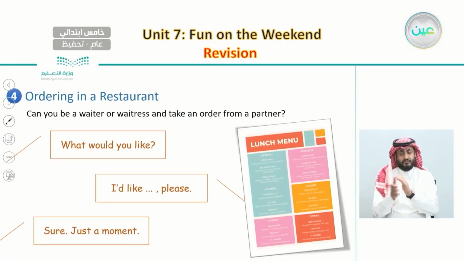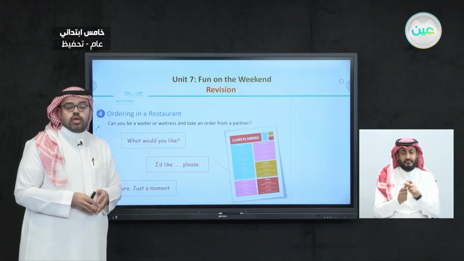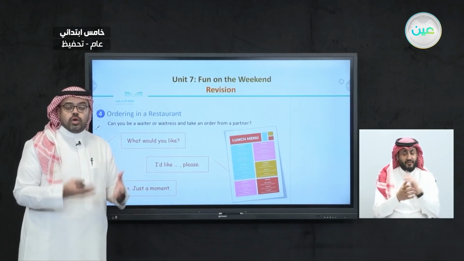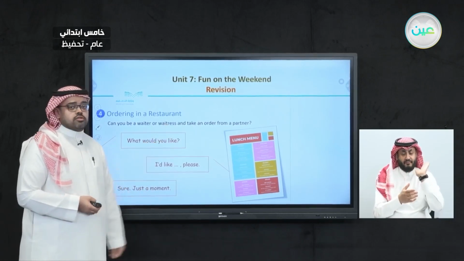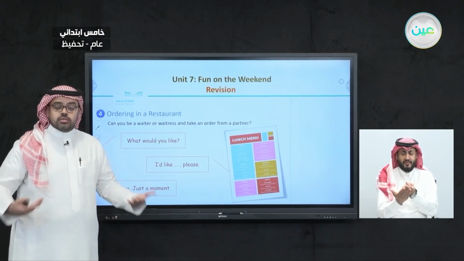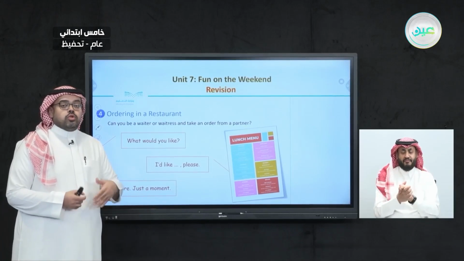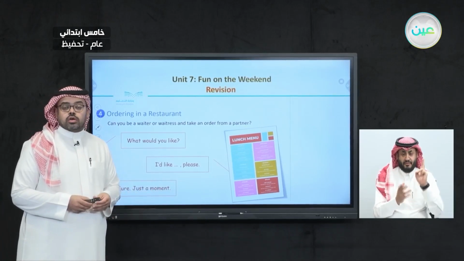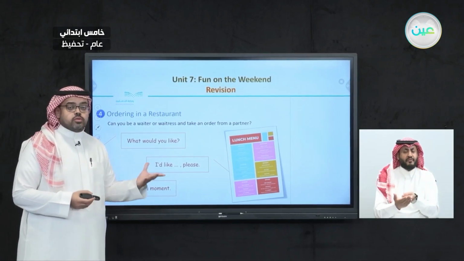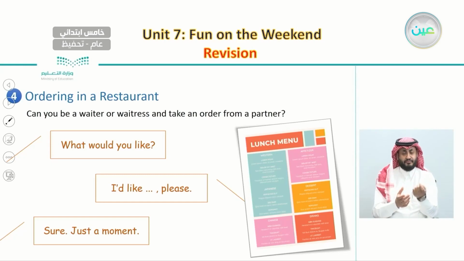And after this, the last exercise we had in our last lesson is about ordering in a restaurant. In this exercise, we played two different roles. The first one is as a waiter or a waitress, where you take a piece of paper and act like a waiter. You stand next to the customer and ask a question, which is, what would you like?